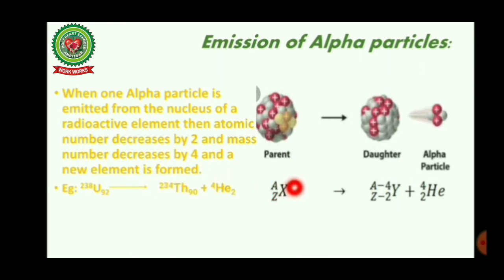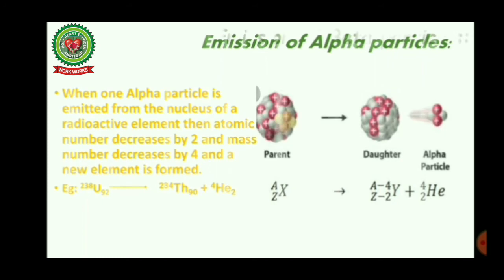If X was an element and an alpha particle is emitted from it, a new element Y is formed. For example, uranium 238-92, when it emits one alpha particle, which is none other than an ionized helium atom, forms a new element, thorium, whose atomic number is 90 and mass number is 234. Z minus 2 and A minus 4.